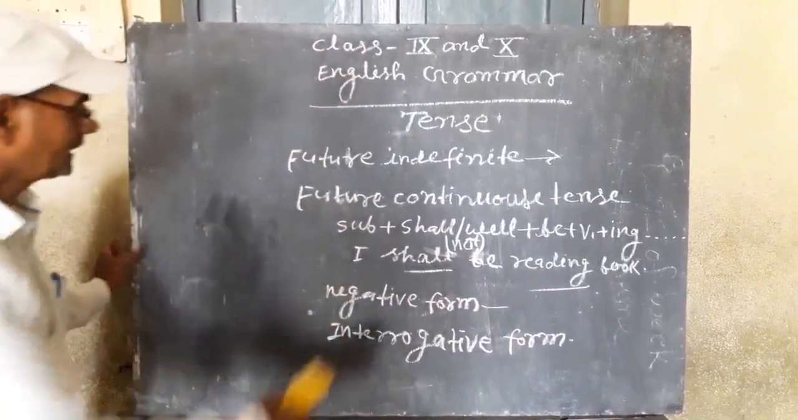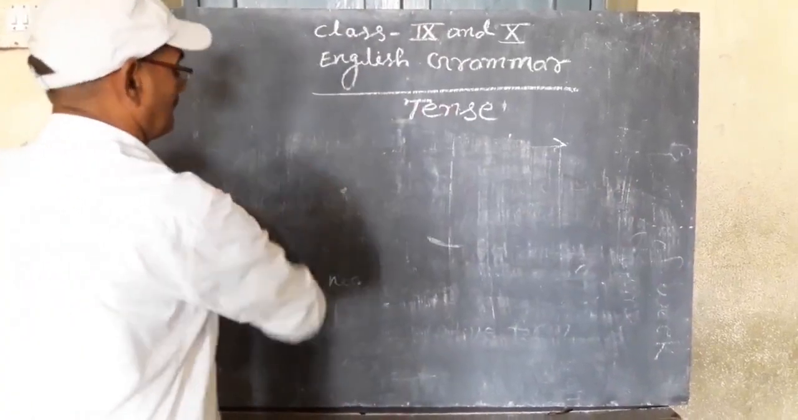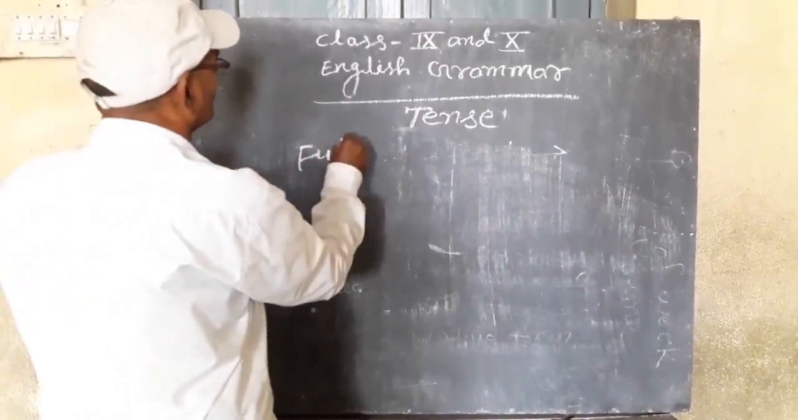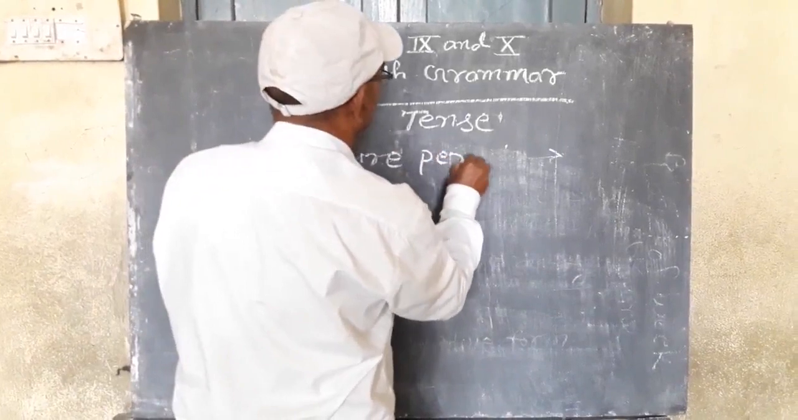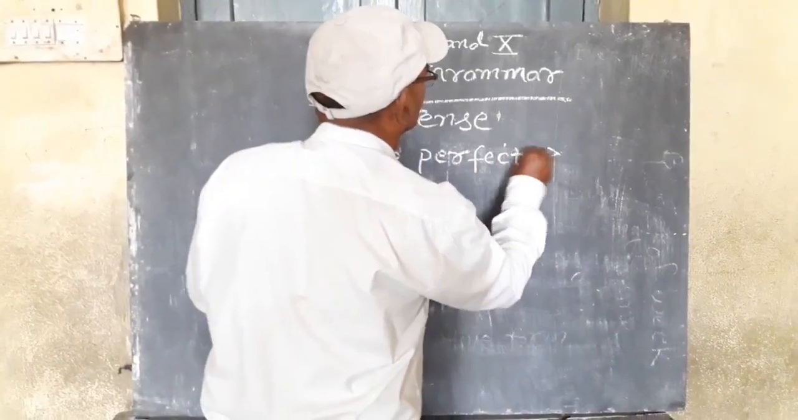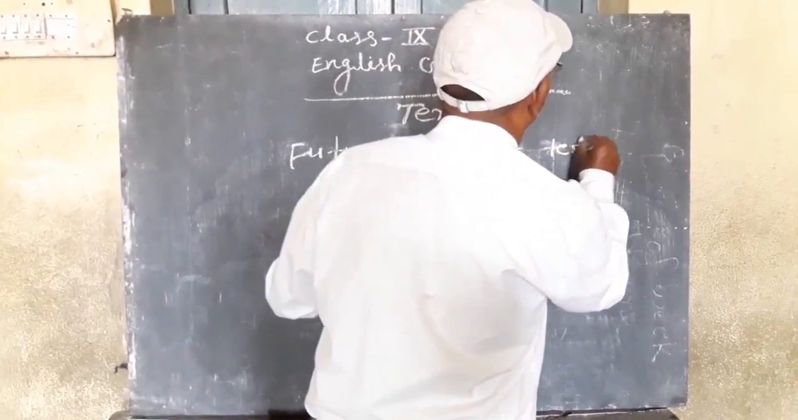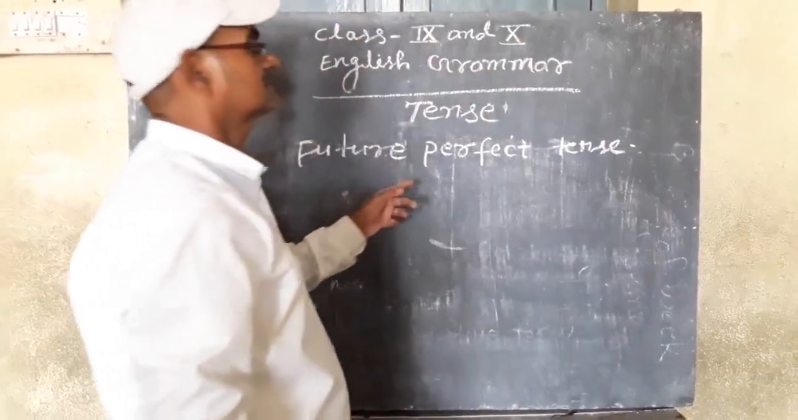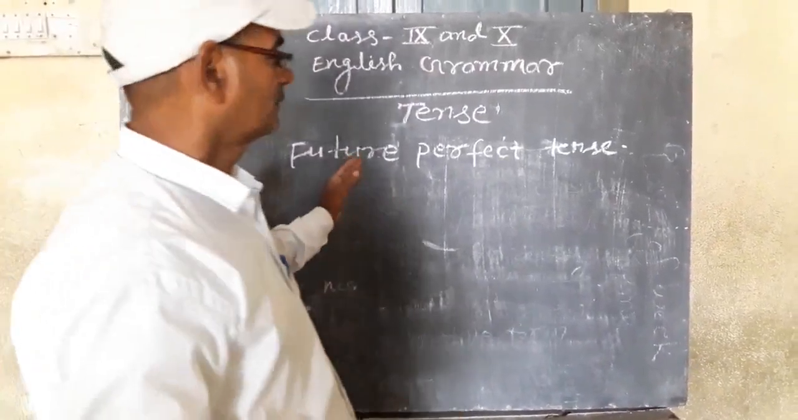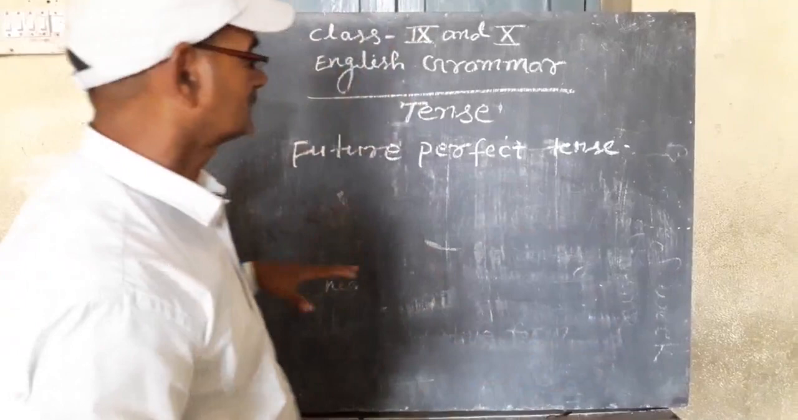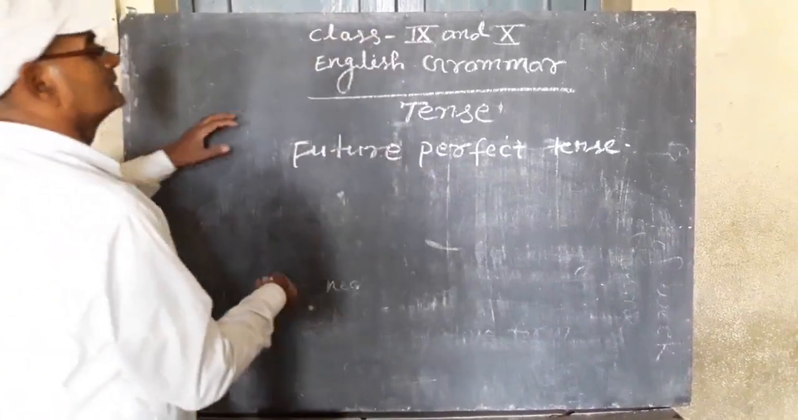Now, next tense is future perfect. Future perfect tense. In this tense, action is likely to be completed in the coming future. The verb informs about the action that it will be completed in the coming future. In this way, the structure for this tense is